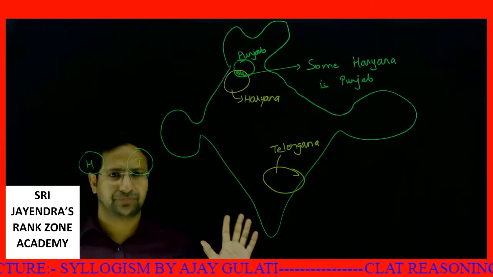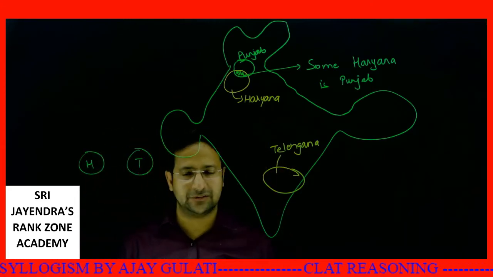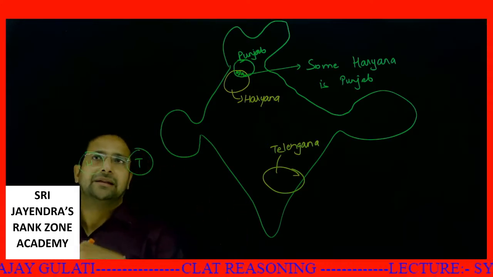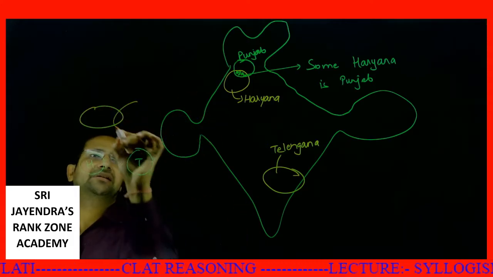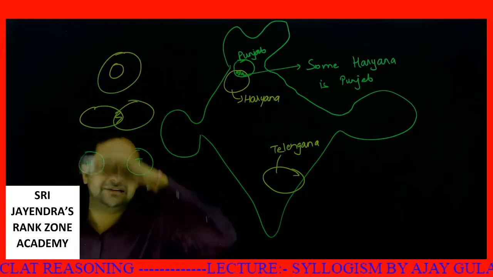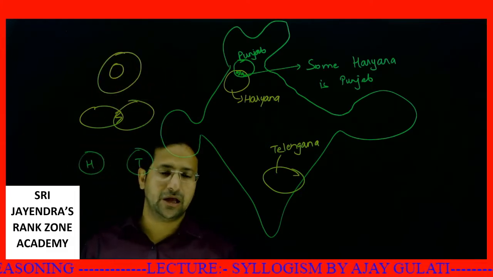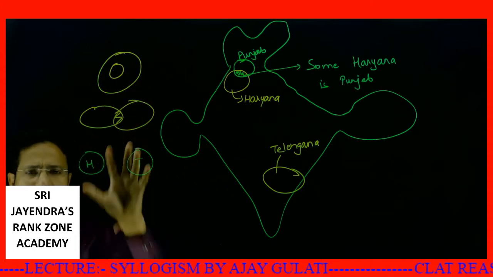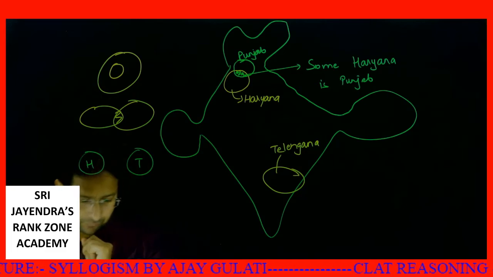So this part is done. I've explained you all the things. See, these are disjoint sets. These are called no, this is that. Then we have some, this is that. So there is intersection, and all A's are B's. These are the three things on the basis of which we will be doing the questions, and we will cover the entire gamut. All the possible questions will be covered on the basis of these three, and you will be very easily able to solve all the questions.